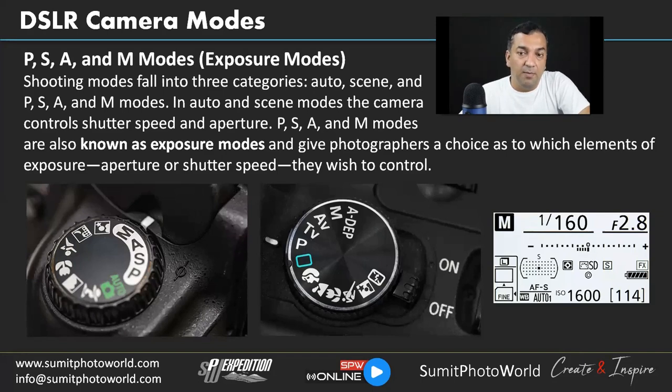PSA and M modes are also known as exposure modes, because when we use these modes, they adjust the exposure, so the final result image would be underexposed, exposed, or overexposed. That's why we call these modes exposure modes. They give photographers a choice as to which elements of exposure, aperture or shutter speed, they wish to control. So you can have more control on that part.